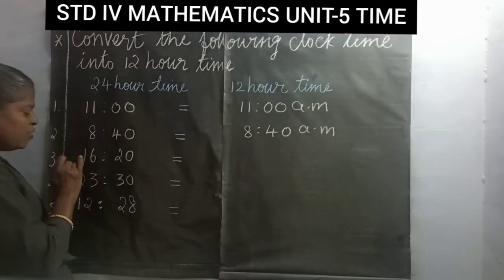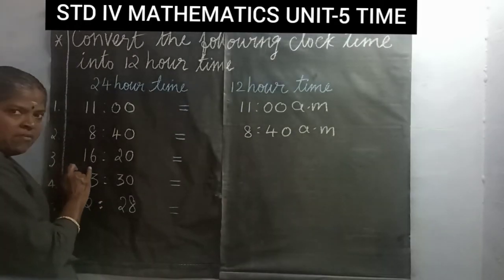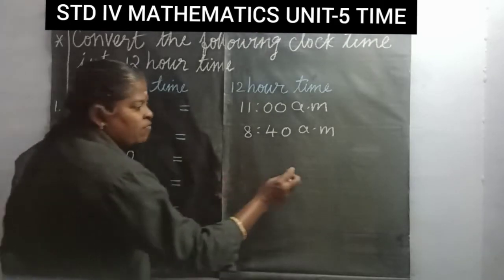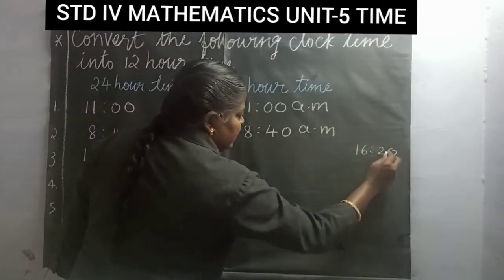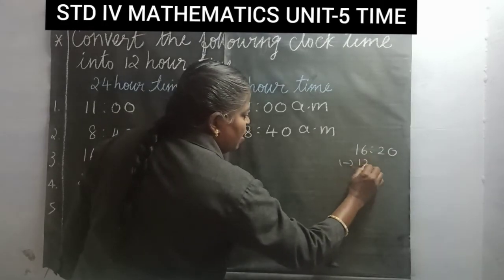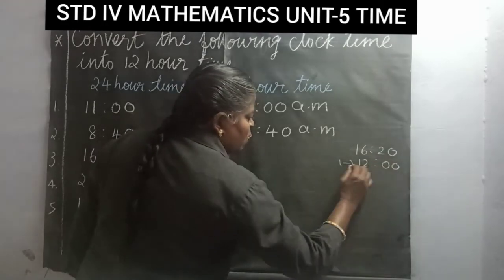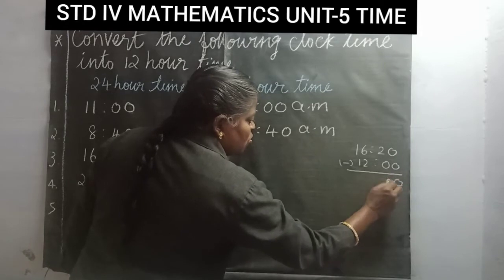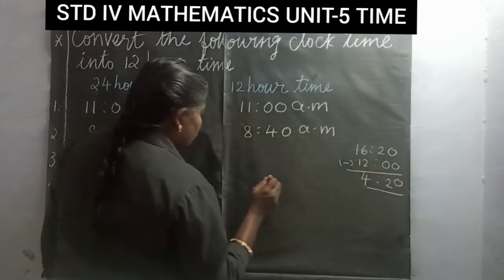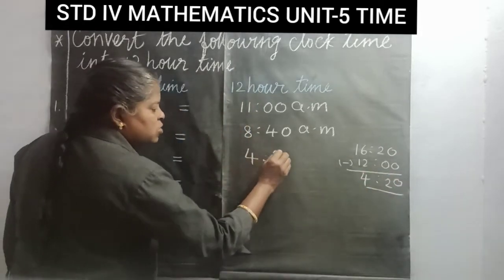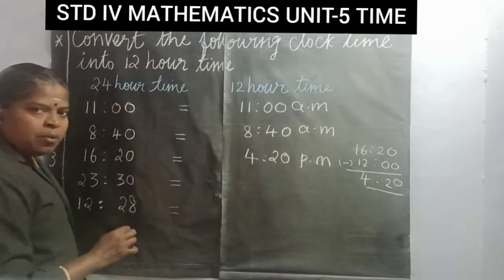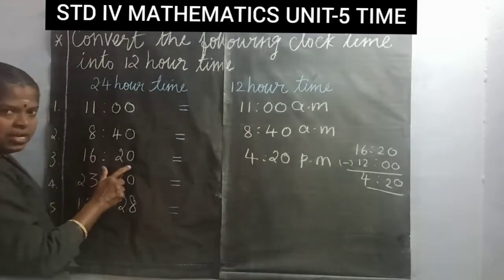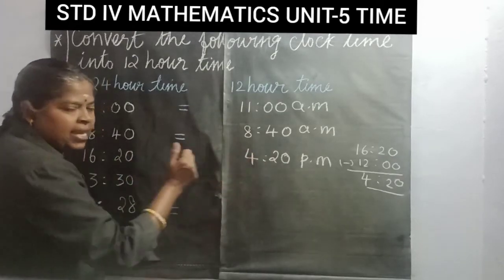In 24 hours clock, 16 hours 20 minutes. So we have to convert to 12 hours clock, 16:20 minus 12 hours. So 4 hours 20 minutes, and then write PM. So 16:20 equal to 4:20 PM.